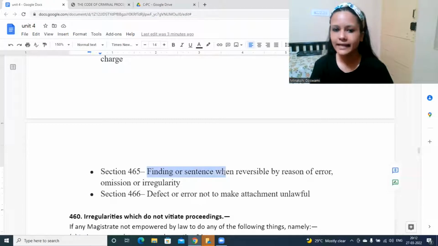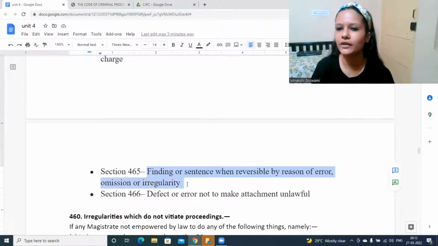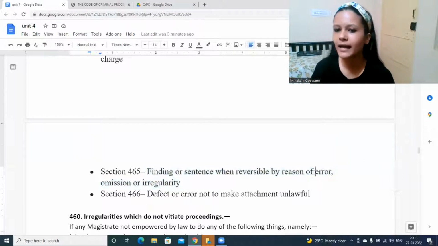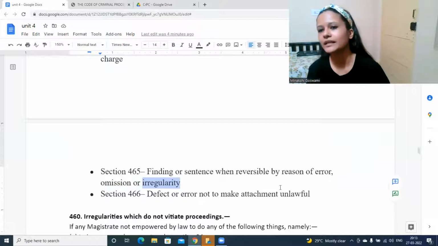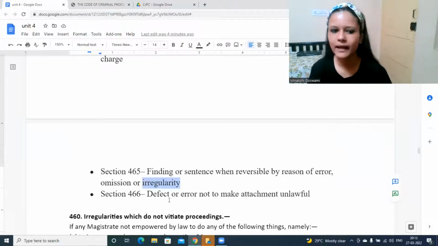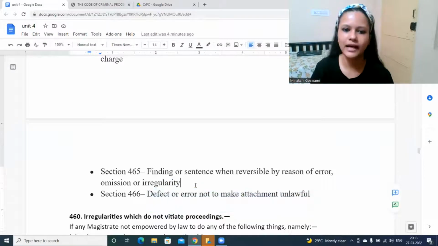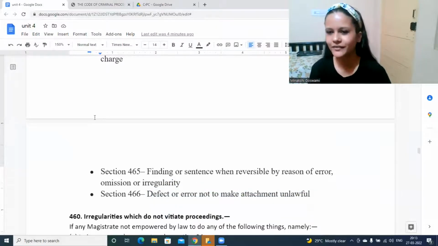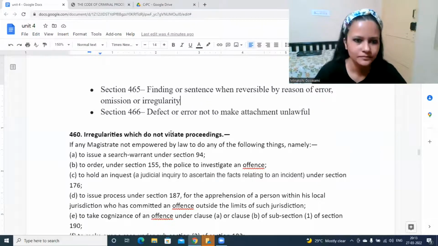Finding or sentence when reversible by reason of error, omission, or irregularities. What will happen in case it is found that because of the irregularity, we need to make changes in the finding, whatever conclusion is made? And the last one is defect or error not to make attachment unlawful. So we will see all these different provisions relating to irregularity of proceeding.